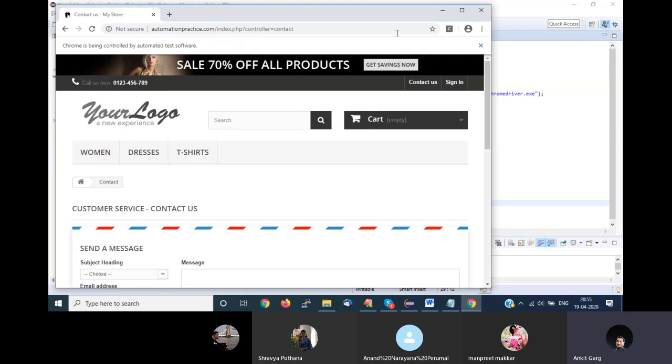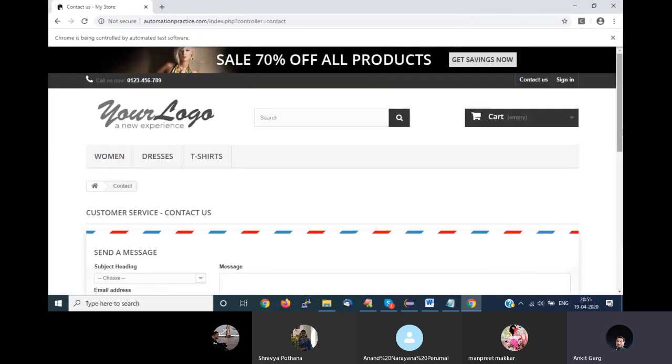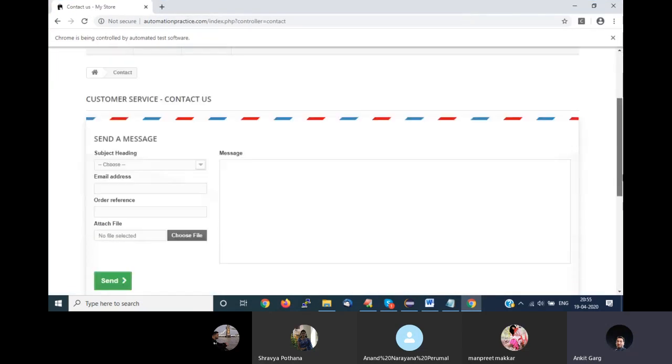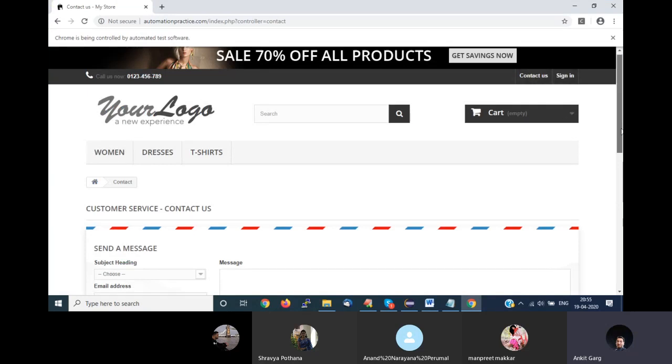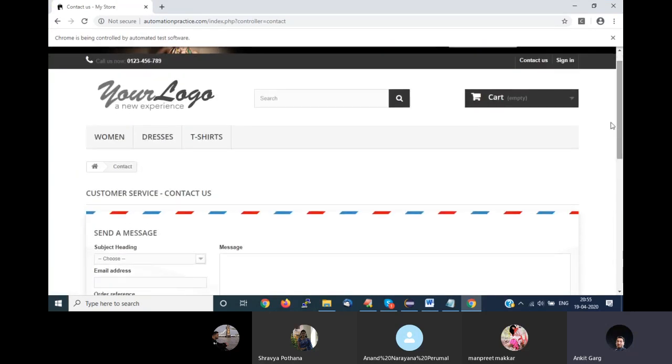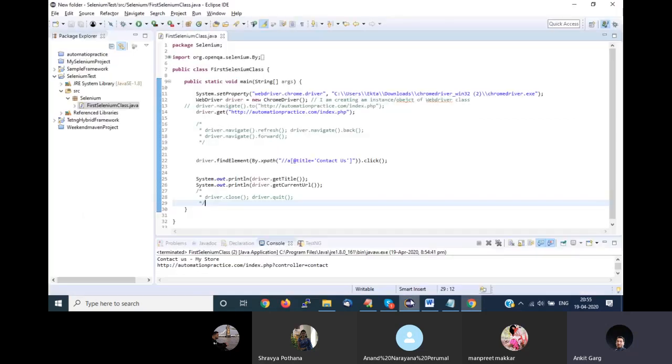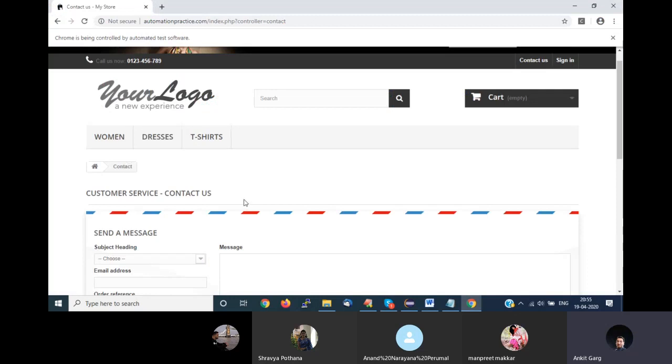Ideally, you will not be able to visualize it, but what you can see now is that it has clicked on the contact us button and we are on the contact us page. You can also verify this with the help of the title.